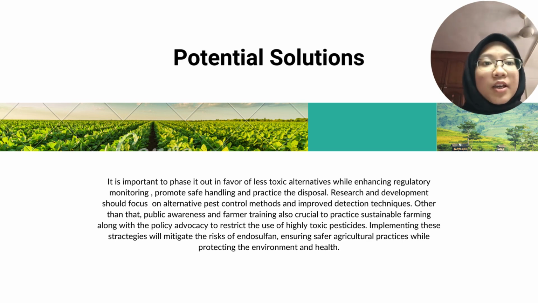Other than that, public awareness and farmer training are also crucial to practice sustainable farming, along with the policy advocacy to restrict the use of highly toxic pesticides. Implementing these strategies will mitigate the risk of endosulfan, ensuring safer agriculture practices while protecting the environment and health.